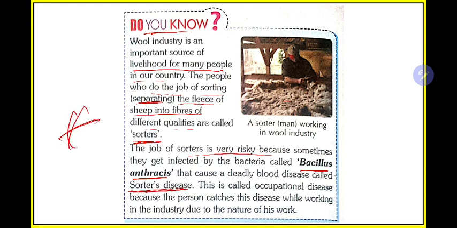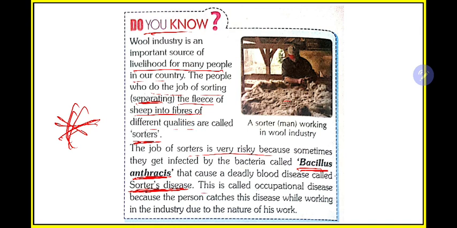This is an important fact, this may come in your exam. Remember this: the person who removes or sorts the body hair, that is who categorizes the body hair directly, gets in contact with different microorganisms such as Bacillus anthracis, and this type of microorganism causes diseases such as Sorter's disease, and this is a very dangerous, fatal disease. People may die also with this disease.